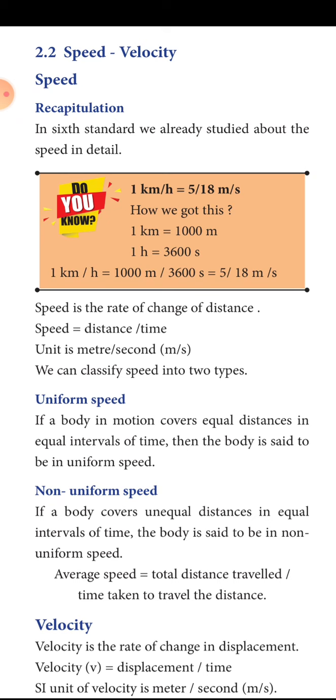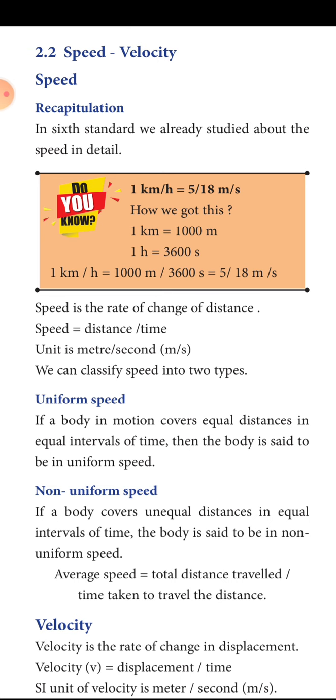What is uniform speed? In 5 minutes you are covering 5 meters distance. In another 5 minutes you are covering one more 5 meters distance. In such a way, in each 5 minutes you are covering 5 meters distance. This is called uniform speed. Equal distance in equal intervals of time: the body is said to be in uniform speed.